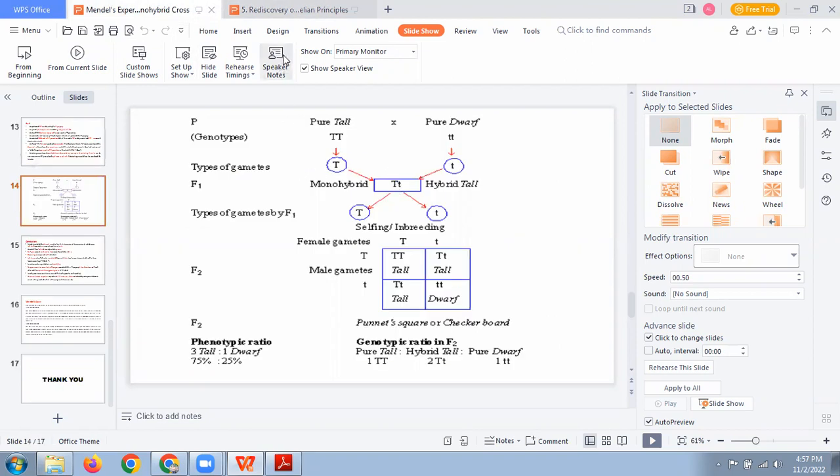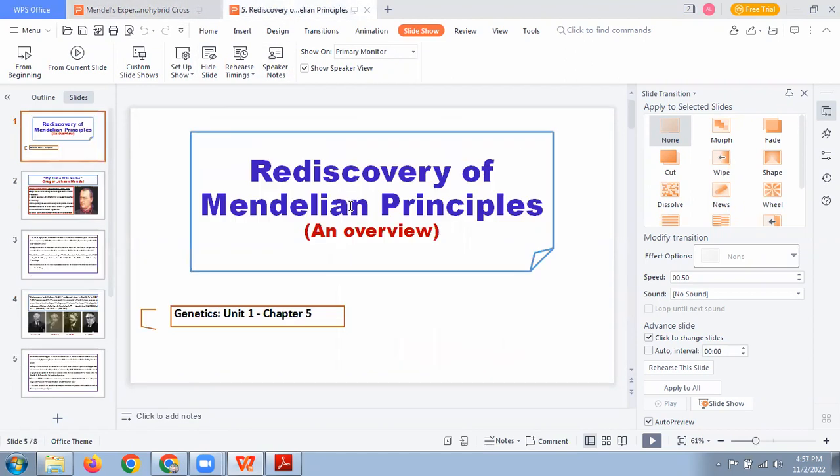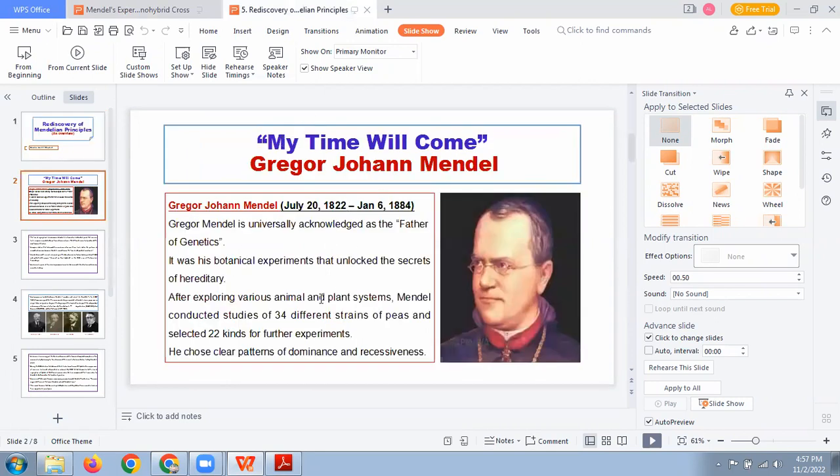Even though people rejected Mendel's work, Mendel was telling the community that my time will come. Mendel said that one day my time will come; today none of you understand what I say, but one day you will understand my ideas and views. Definitely it happened after 35 years. So he is the first person to experimentally prove the pattern of inheritance. We call Gregor Mendel the father of genetics. Okay?